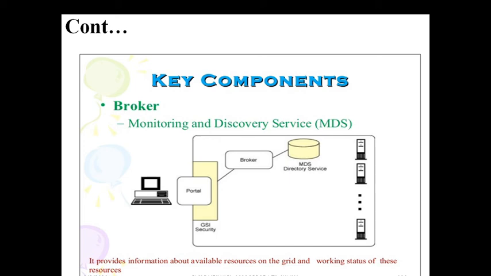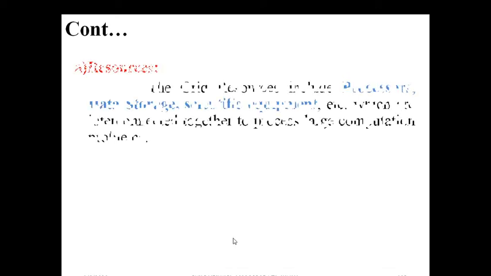As a job holder, I may lose my job. As a student, you may lose your career. That's why we have to give priority to the broker. The broker will take care of all the work. You see this: the monitoring and discovery services. Because of this monitoring, it discovers and monitors the services, in terms of connectivity, data services, and security. We will see these one by one.